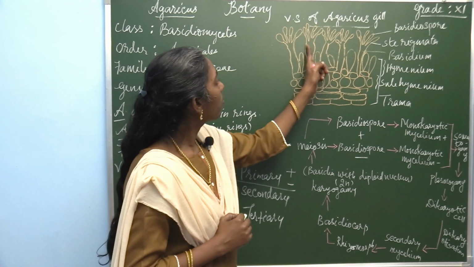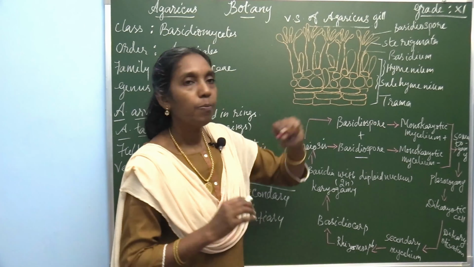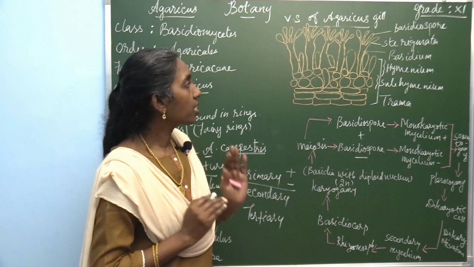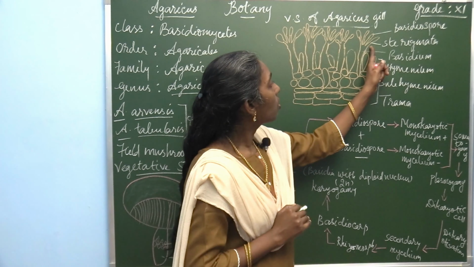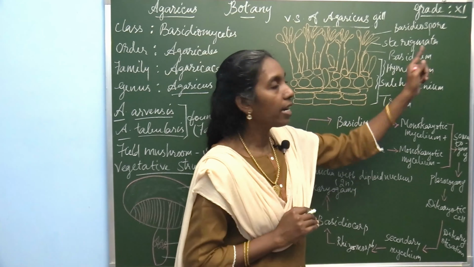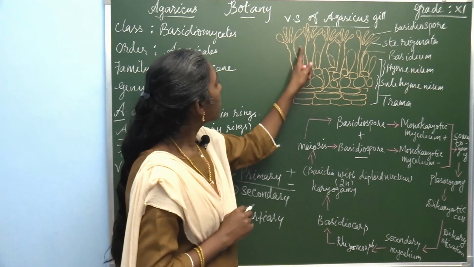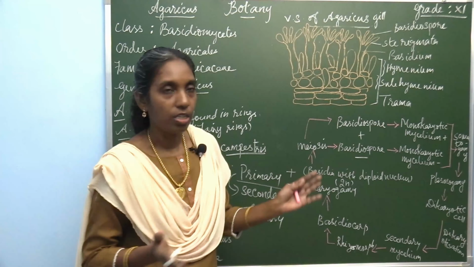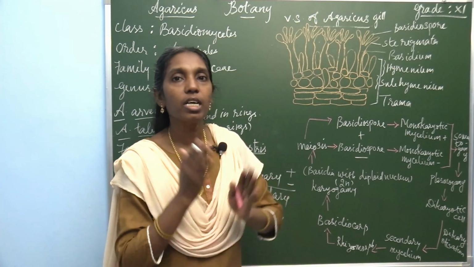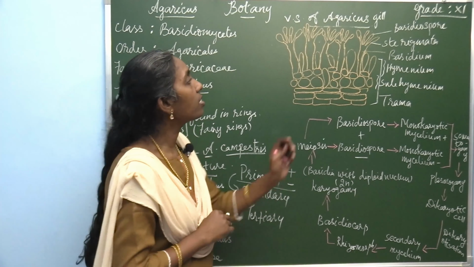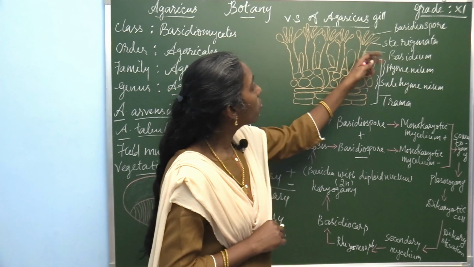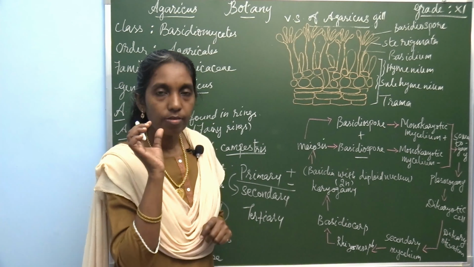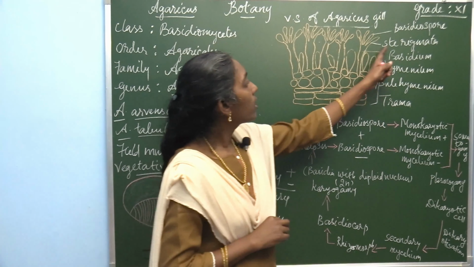Now these are the basidiocarp. The basidiospores are developed in specific structures. The stalk-like structure is known as sterigmata. In between the basidiospores there are a number of paraphyses, the sterile region. These are the fertile regions, and in between there are sterile regions called paraphyses. The basidiospores are developed on the sterigmata, the stalk-like structures.